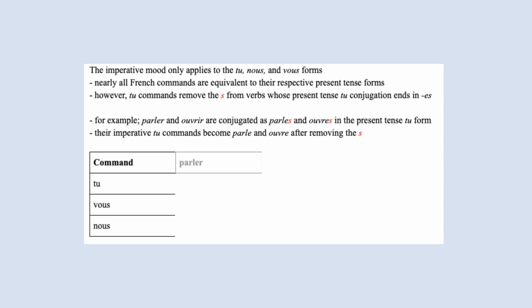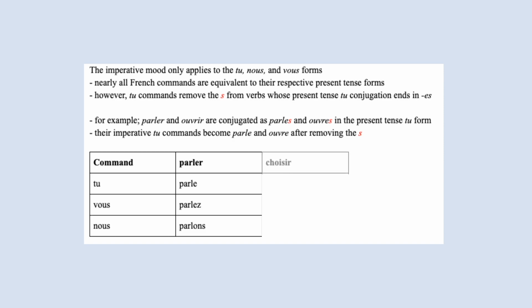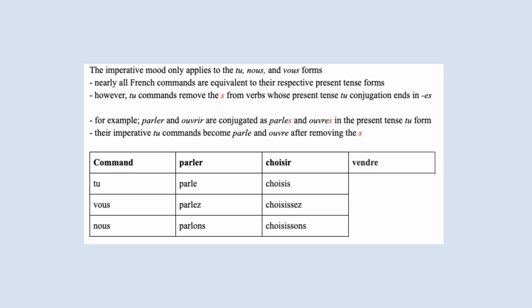So these are the command forms of the verbs parler, choisir, and vendre. So notice that all of their command forms are identical to their present tense forms, with the exception of the tu command for parler, in which we remove the s.